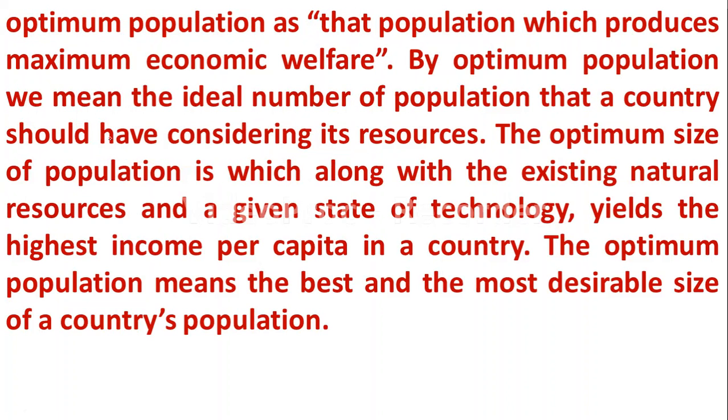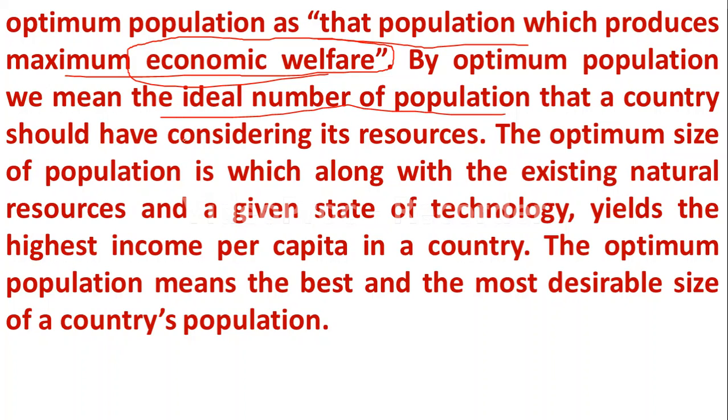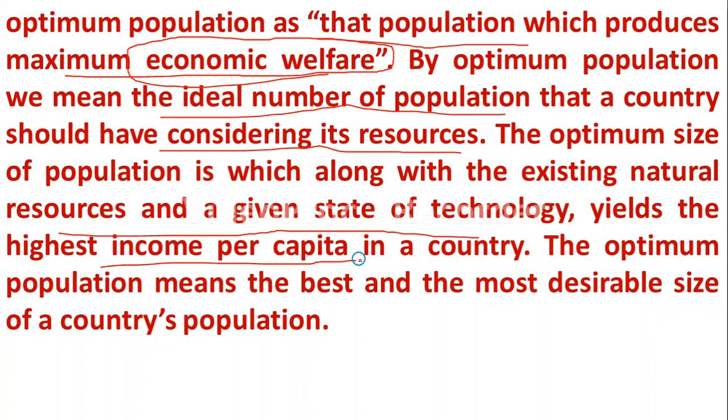So optimum population is that population which produces maximum economic welfare. Please remember, optimum population means the population is going to produce maximum economic welfare by using the available resources. By optimum population we mean the ideal number of population that a country should have considering its resources. The optimum size of population is that which, along with the existing natural resources and a given state of technology, yields the highest income per capita in a country.